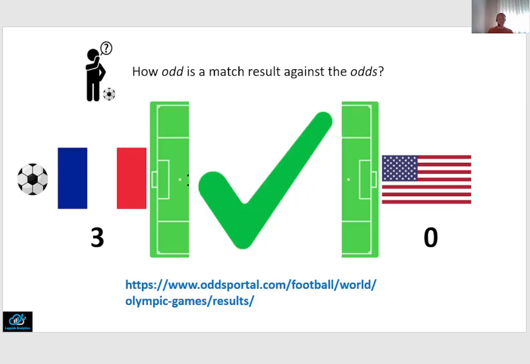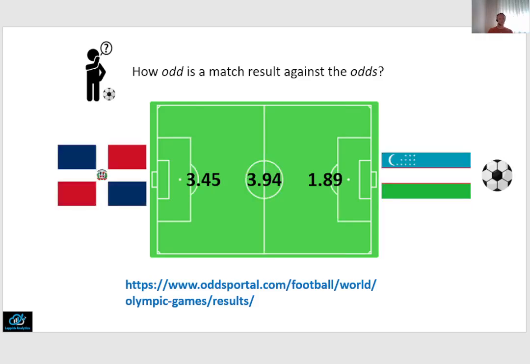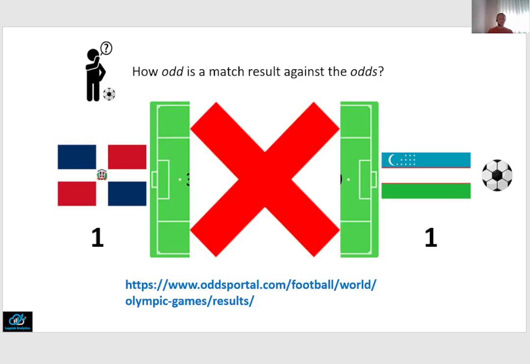Now, let us have a look at a second example from the third group round in the men's tournament, Dominican Republic versus Uzbekistan. In this case, we find the lowest number for an Uzbekistan win, so we would predict that team to win. However, in this case, the match ended in a draw, meaning that this prediction would result in a miss.